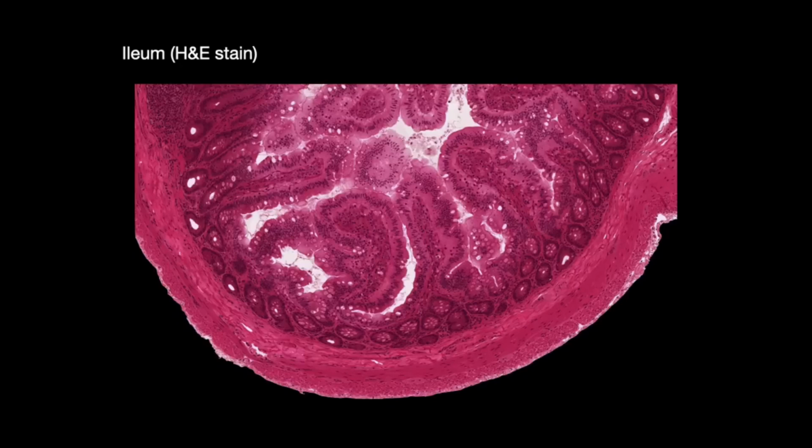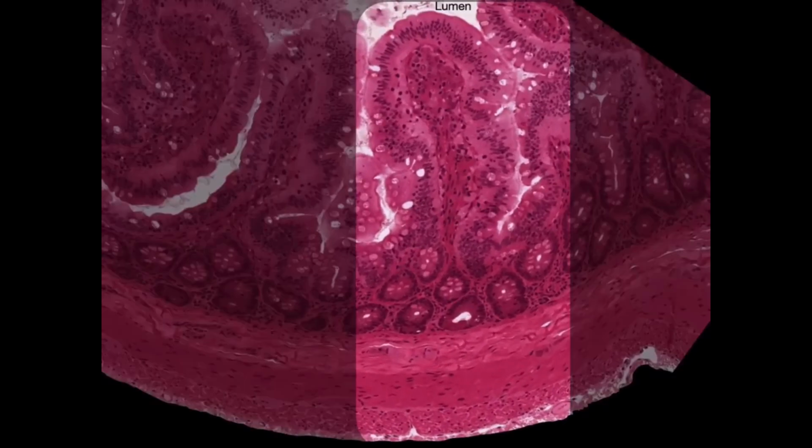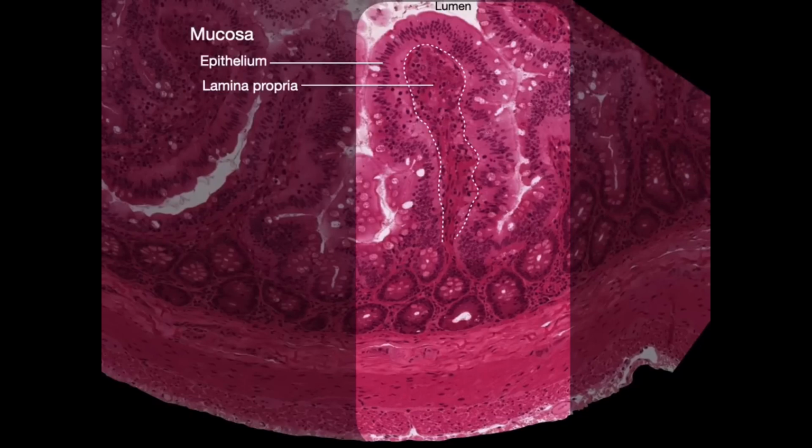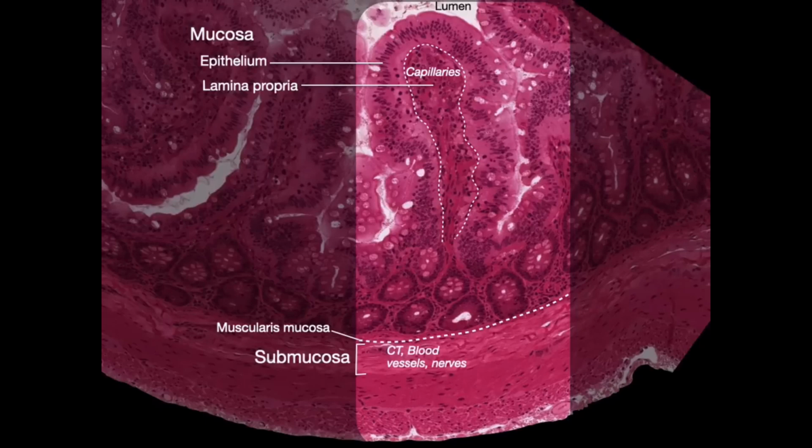All right, now here's an H&E stain of the ileum we're going to zoom in on, and we're going to focus on this area. So the mucosa consists of epithelium, and there's the lamina propria, and the dotted line is the basement membrane, okay? The lamina propria houses the capillaries for absorption. Then there's the muscularis mucosa that I just drew, a smooth muscle that separates the mucosa from the submucosa, which is primarily connective tissue, blood vessels, and nerves.